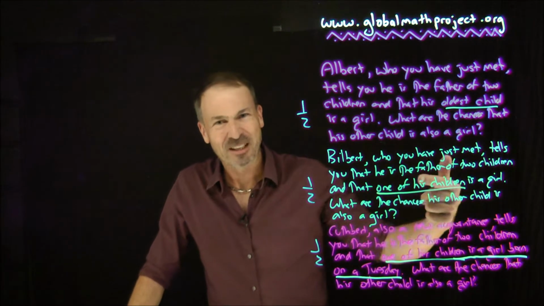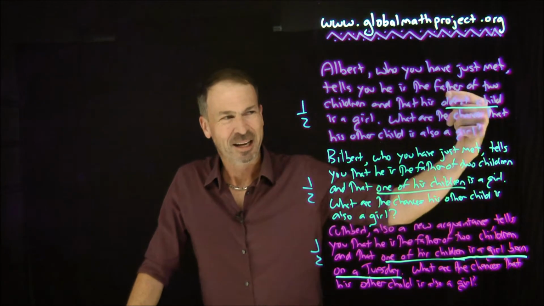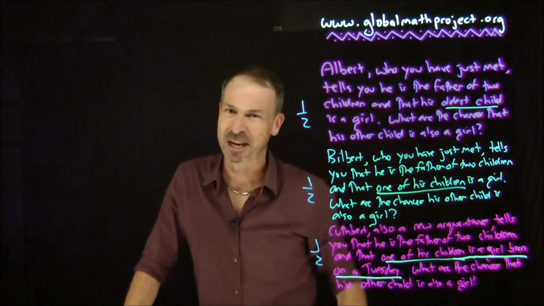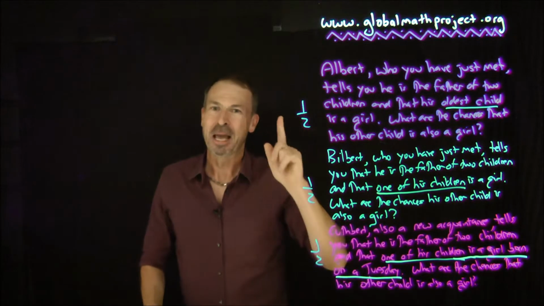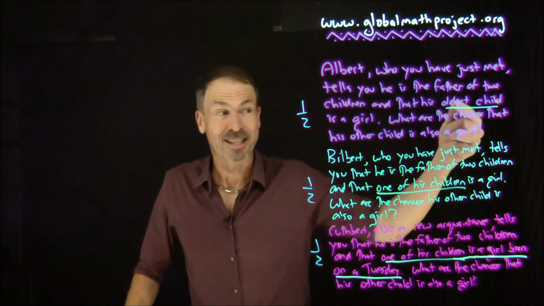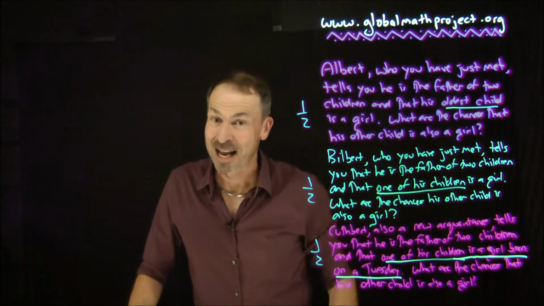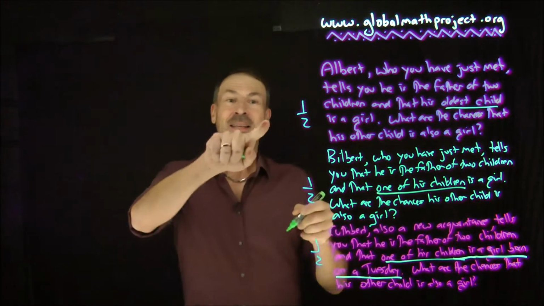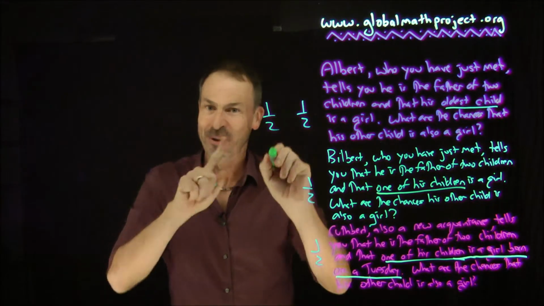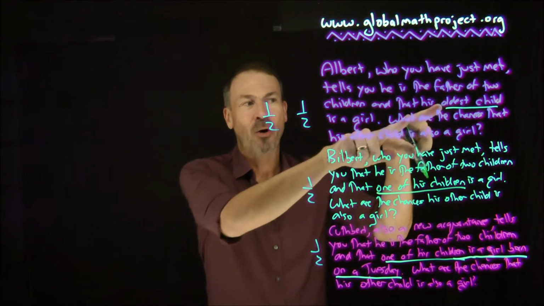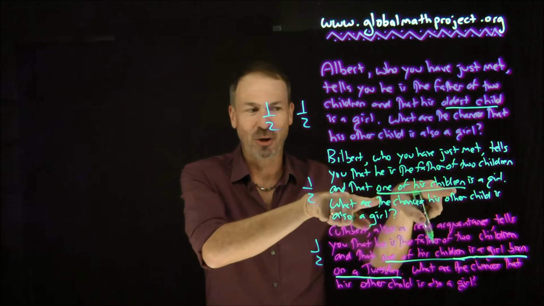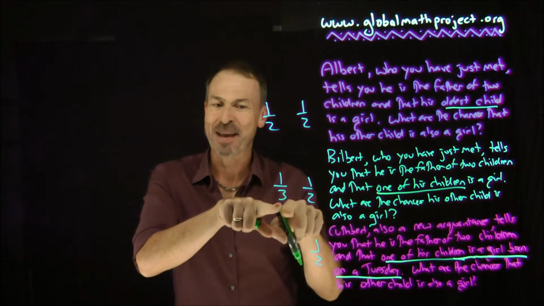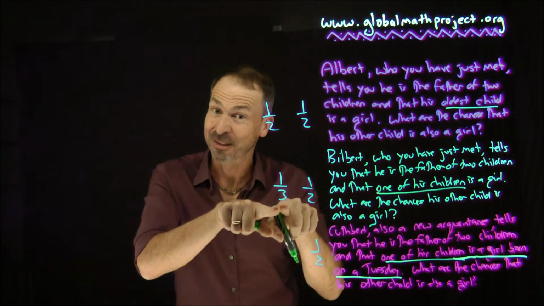Though you get nervous because it starts to feel too easy. Do these subtle changes of information or wording affect the answers anyway? And here's the thing. Mathematicians will say, yes, the slight change of wording does actually affect the answers. In fact, mathematicians might argue the answer to Albert is still a half, they'll agree with you there, but they might say, oh, but when Bilbert says one of his children is a girl, that information changes the probability of the other being a girl as well to 1/3.